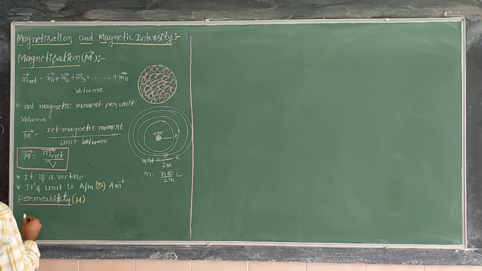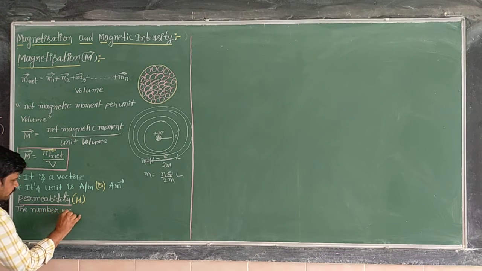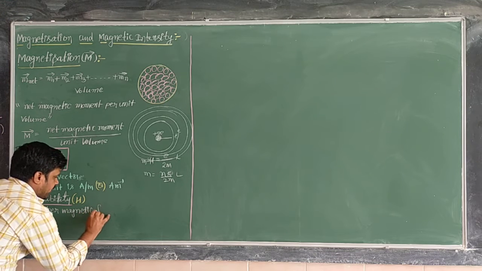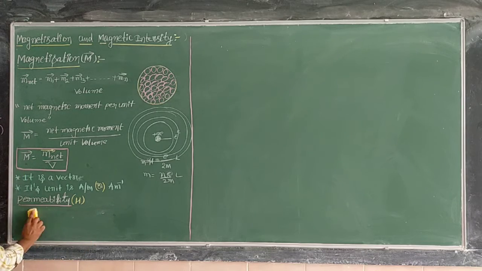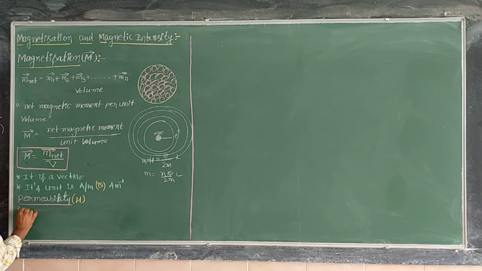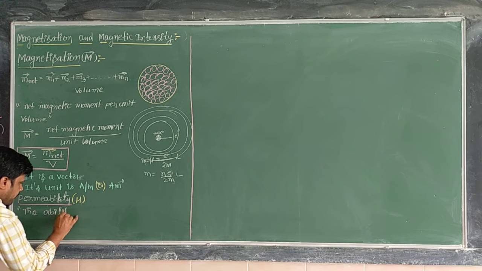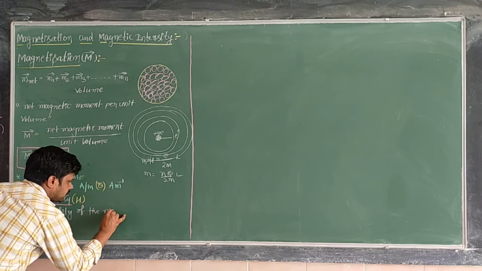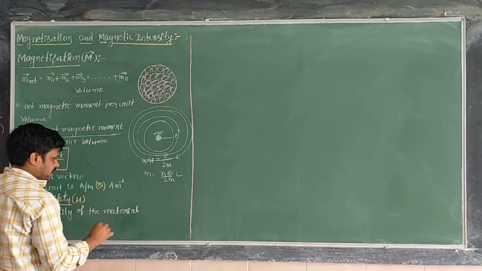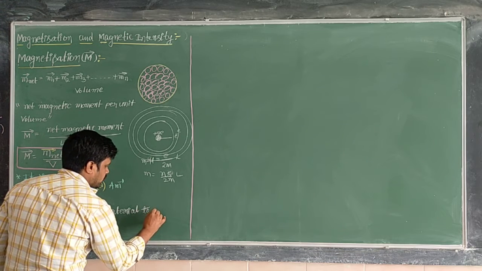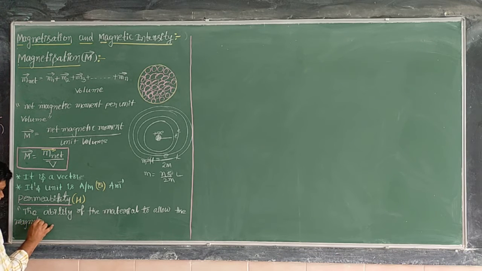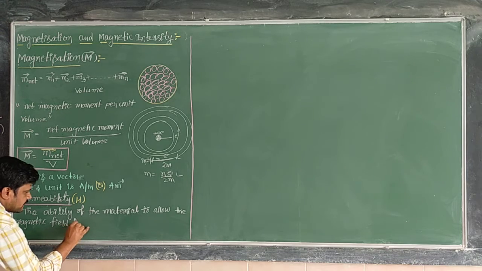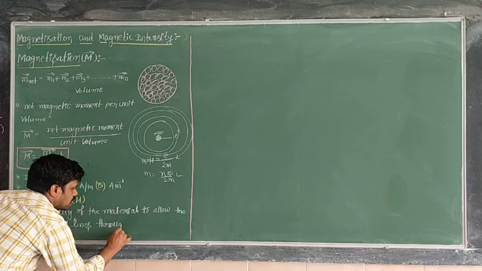Magnetic permeability can be defined as the ability of the material to allow the magnetic field lines through it.